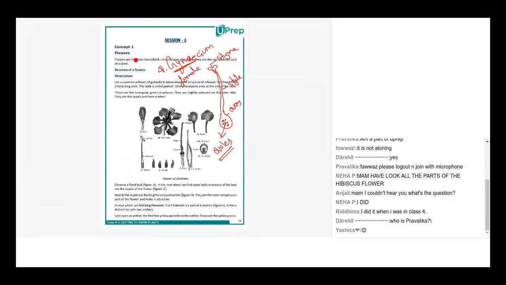Can I add something? Yeah, please do. The pollen grains come through the stigma and then go to the tube called style and then reach the ovary, which is called fertilization, and then the ovary turns into a fruit and a seed. Very good. Excellent. So you've actually completed the process of fertilization.